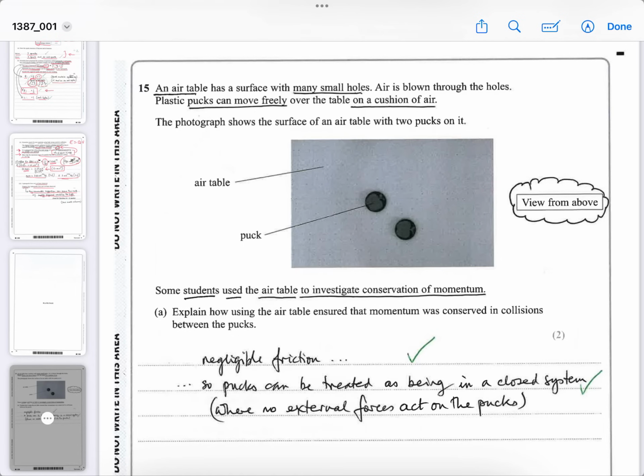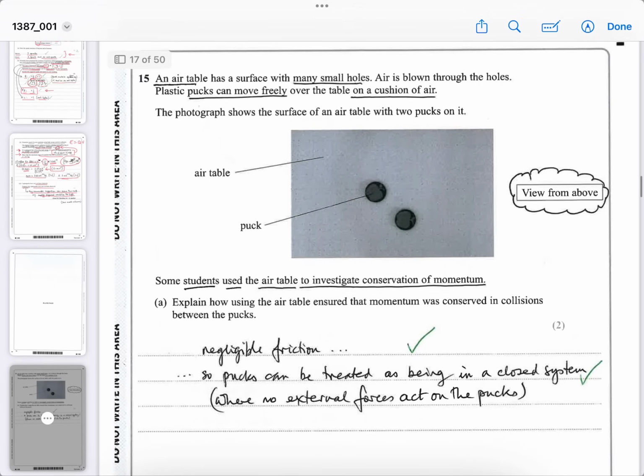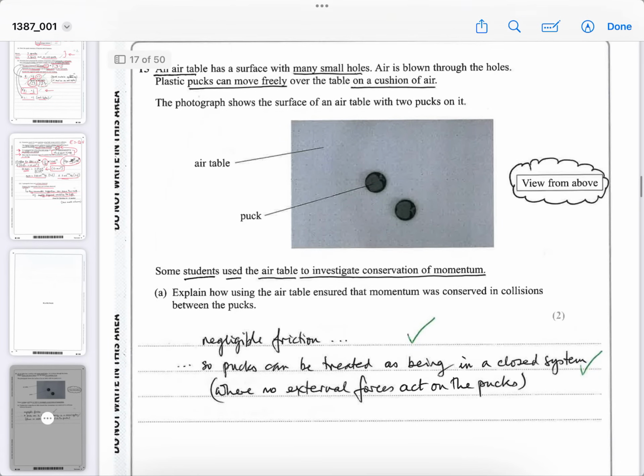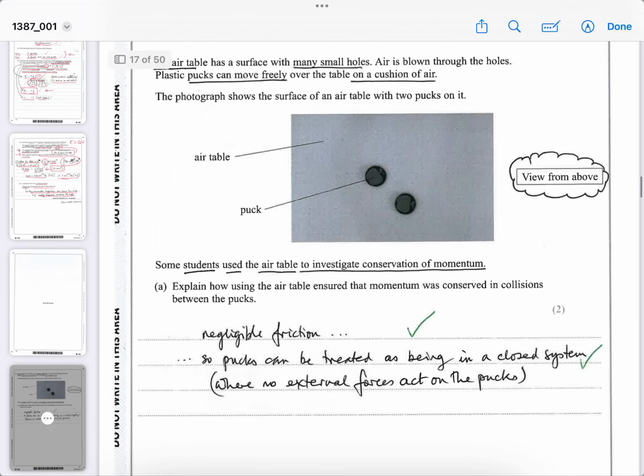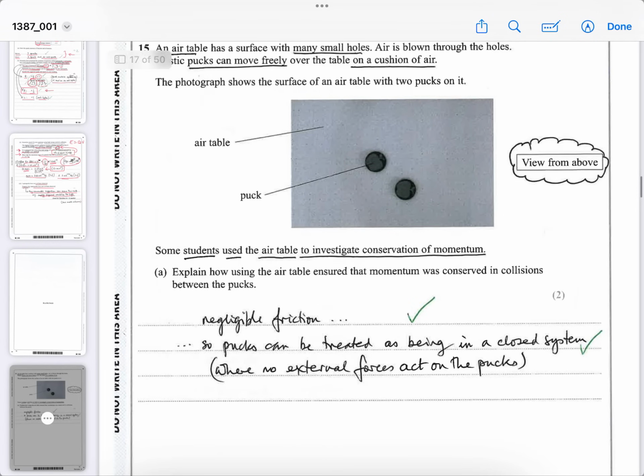momentum, kinetic energy, collisions, further mechanics, basically. The photograph shows the surface of the air table with two pucks on it. You can see what a puck is. So if English isn't your first language, use the diagrams to understand what each word means. Okay? Some students use the air table to investigate the conservation of momentum. Explain how using the air table ensured the momentum was conserved in collisions.